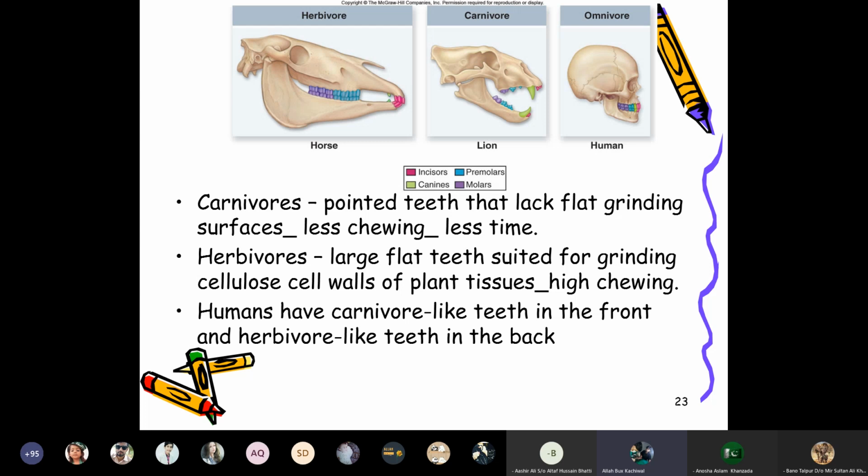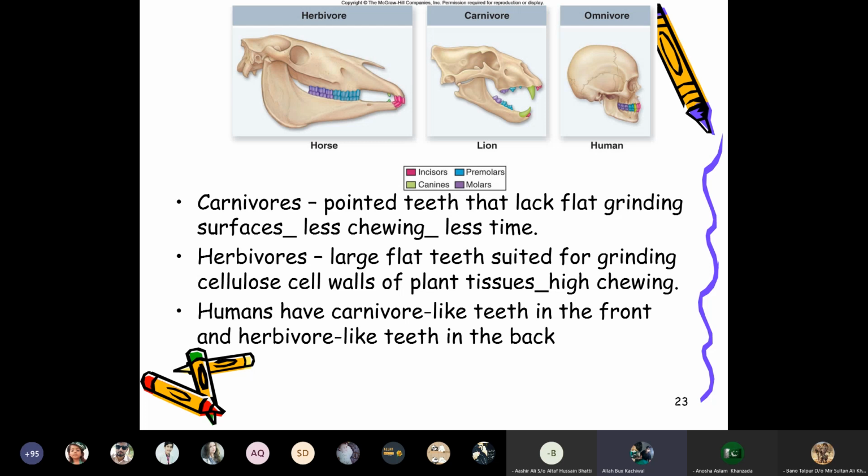So the animals which are carnivores have such type of teeth where they can chew the flesh and even break the hard mass into pieces, whereas the herbivores have grinding surfaces where they can break down large molecules like cellulose into smaller particles by a grinding method.